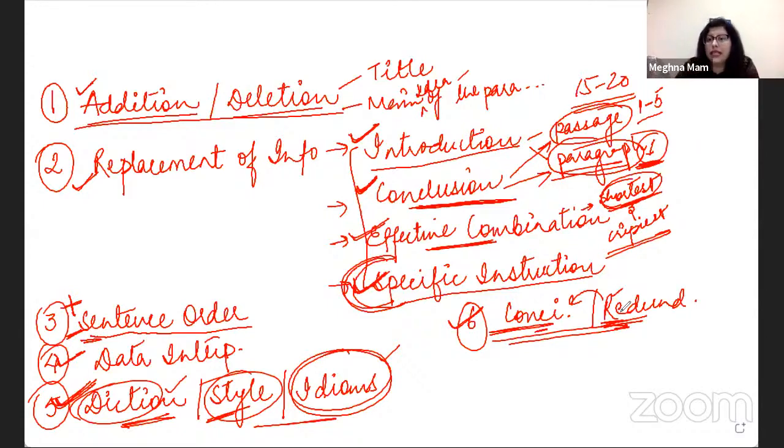So it can be conciseness, it can be redundancy, and it can be a mix of style and conciseness. It can be a mix of diction and concision, wherein they give you three phrases and one word that actually does the work of those phrases, so you go for the fourth one. This is how they check you on the rhetoric questions.